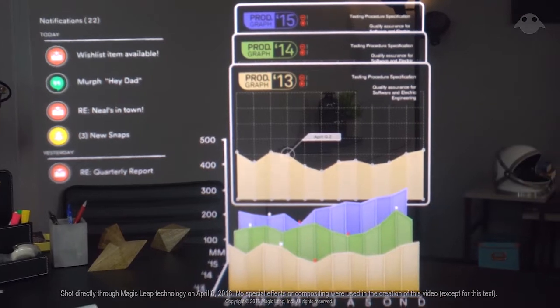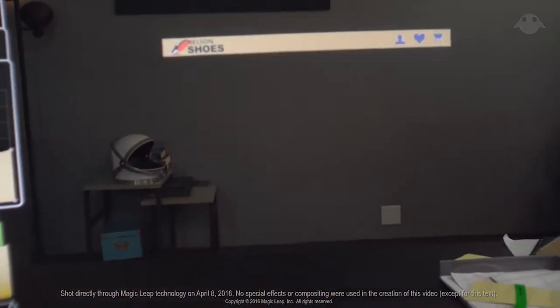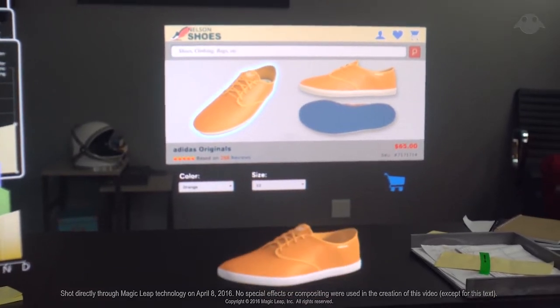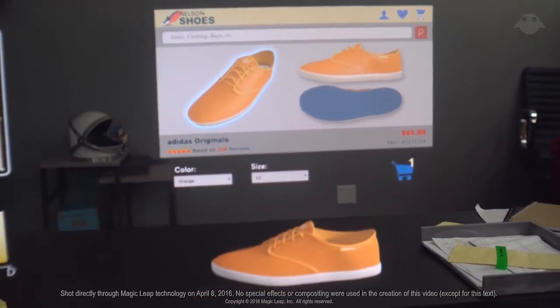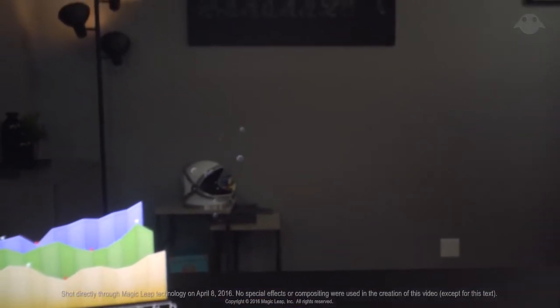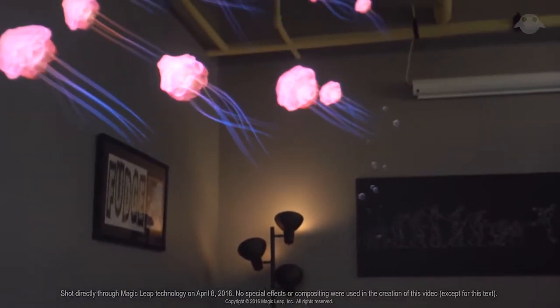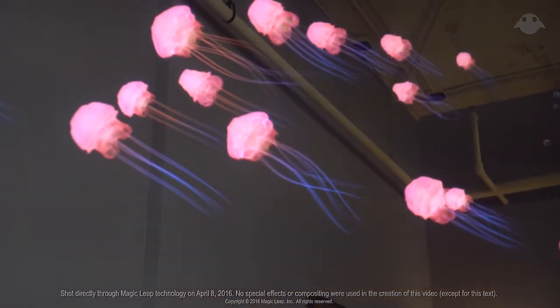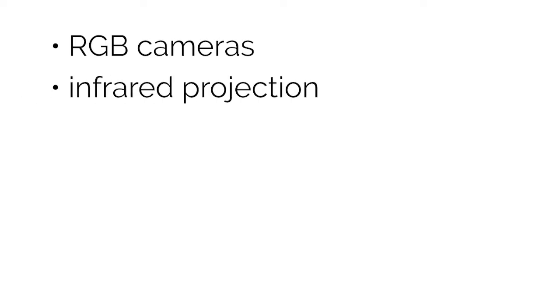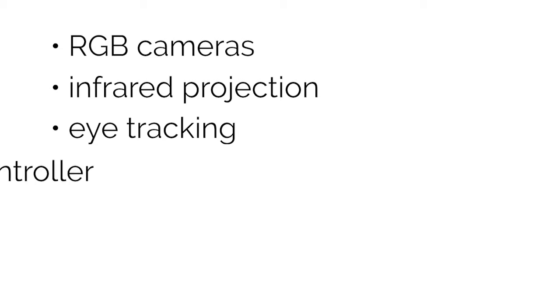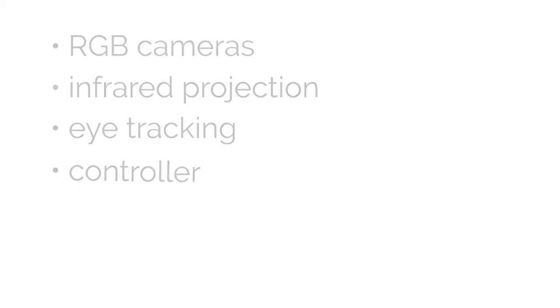The main difference between the Magic Leap 1 and its competitors is that it uses what is called light field technology that projects light rays into your eyes based on data from multiple sensors to create a three-dimensional image that can be focused. This is more realistic since objects that are farther away will be blurry, while objects close to you will be much clearer. The Magic Leap 1 also contains multiple RGB cameras and an infrared projector for depth mapping, as well as an eye tracker to detect which direction your pupils are looking in. There's also a controller with haptic feedback.